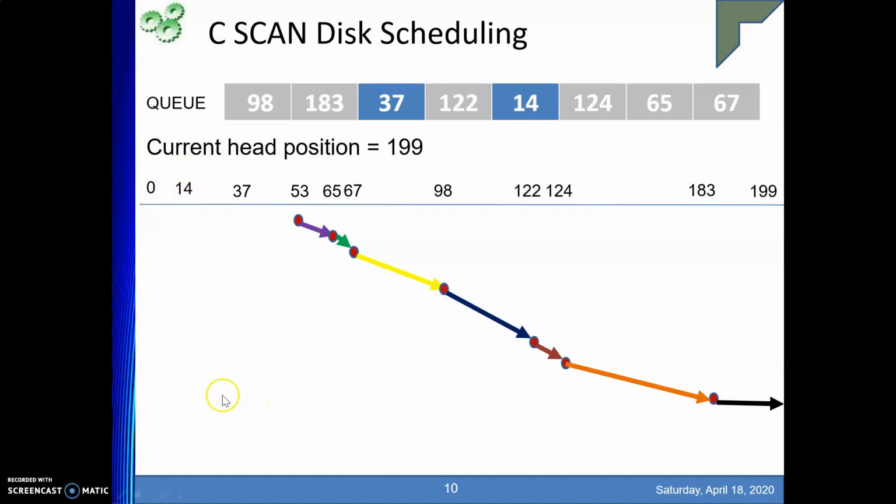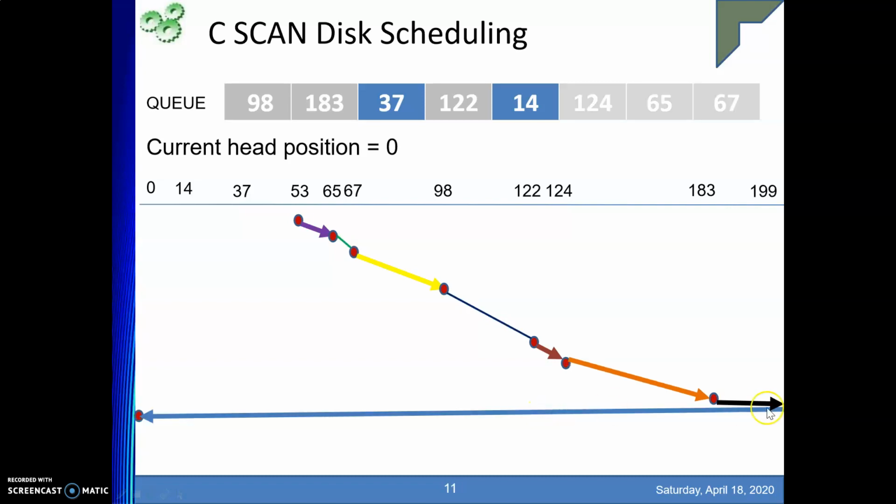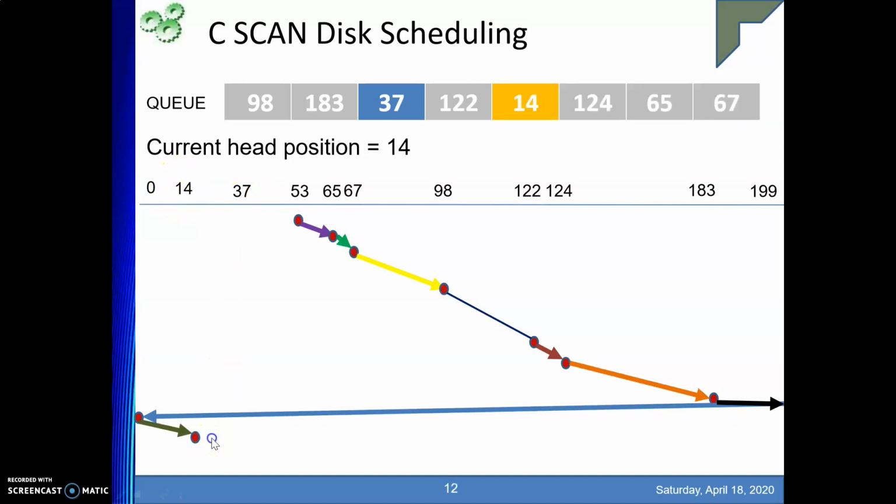So to minimize that type of situation, from 199 we directly return back to the 0 position without serving any request on the way. You understand? So from 199 directly we move to 0, and then from 0 we start servicing the requests. So what requests are there? Pending requests 14 and 37. So first we will serve 14 and then we will serve 37. So this is how the C-SCAN algo works.